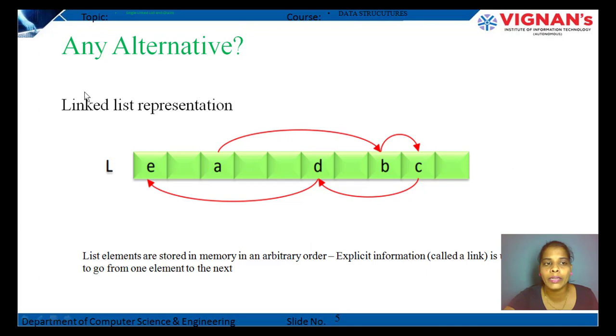See, this diagram represents how the linked list is represented and how the elements are arranged in the memory locations. The list elements are stored in memory in an arbitrary order. There is no order in the linked list. A link is used to go from one element to the next element. See, this is the link. These are the elements stored in different memory locations, and this is the array L.